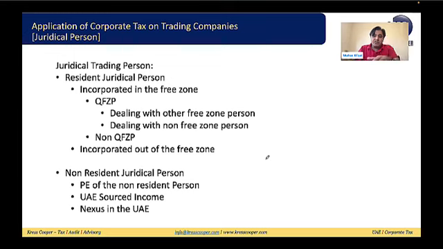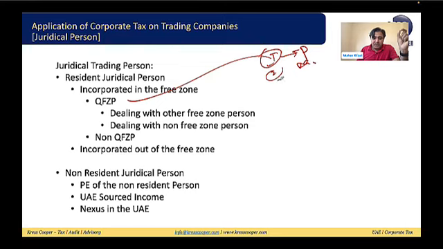And what are those 6 conditions? First of all, the person is complying with the TP rules and regulation. Second, they have adequate substance in the free zone. Third, they have not opted to be subject to tax. Fourth, they have the audited financial statements. Fifth, they are meeting the de minimis criteria. And one more condition is there as well. So these 6 conditions are there.